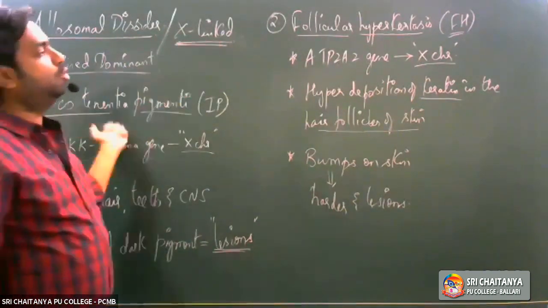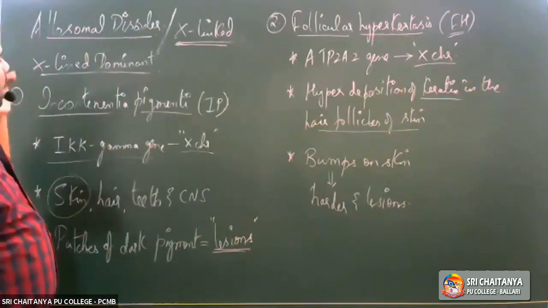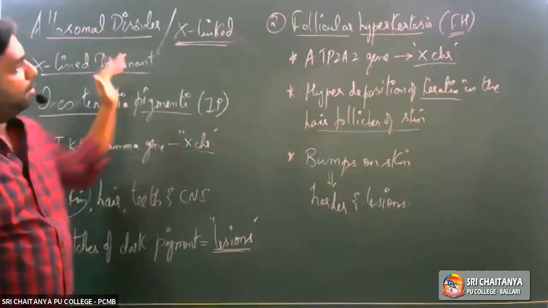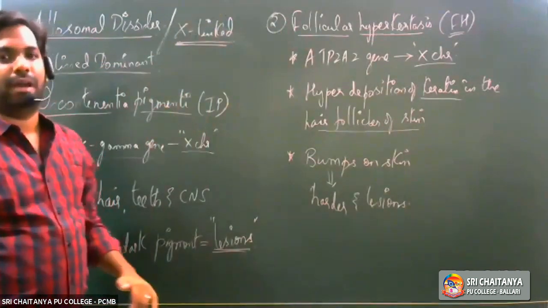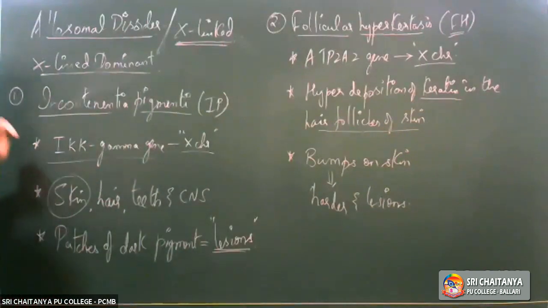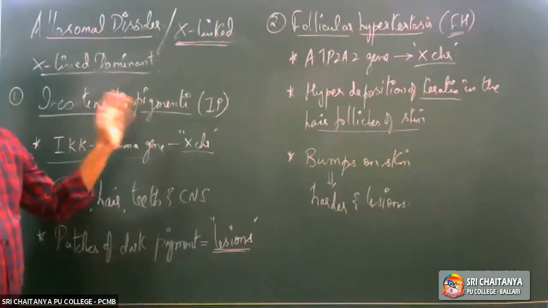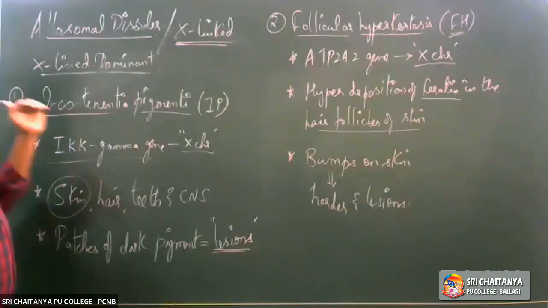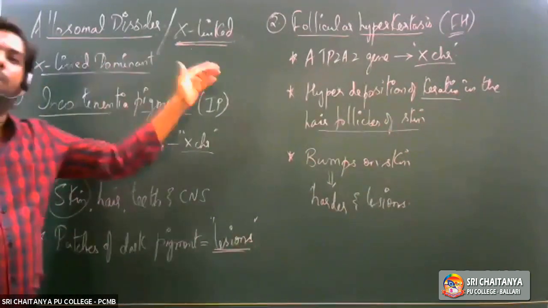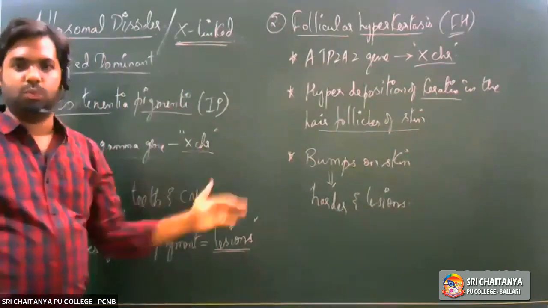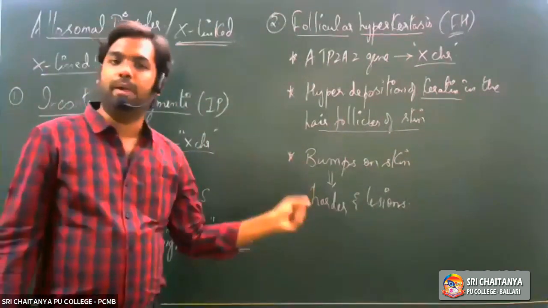So mutation in these two genes would lead to either incontinentia pigmenti or follicular hyperkeratosis. These are rare genetic disorders falling under the category of X-linked dominant disorders.